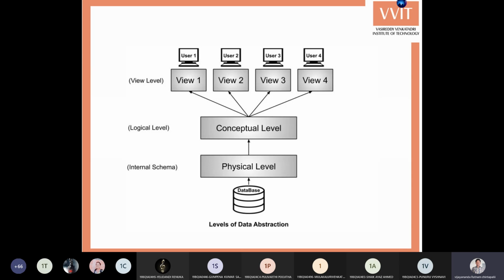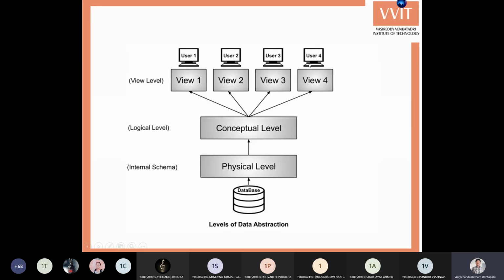So our database contains all the departments' students' information, but according to his privilege, according to his permission, he can only view his branch students' details. That means the view is different for student 1, faculty X, and the ECE HOD. Even though the database contains all the students' information, based on their rights and privileges, they can have different views.